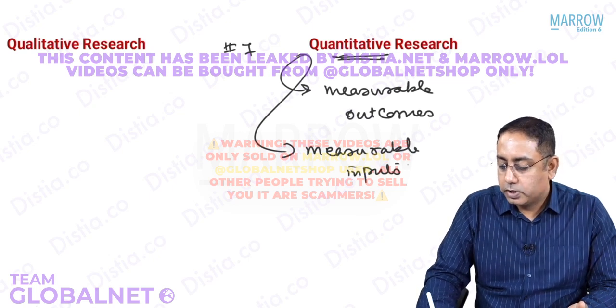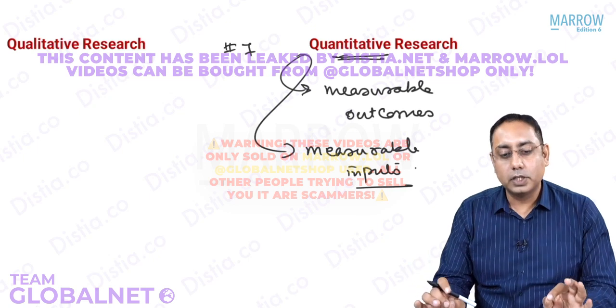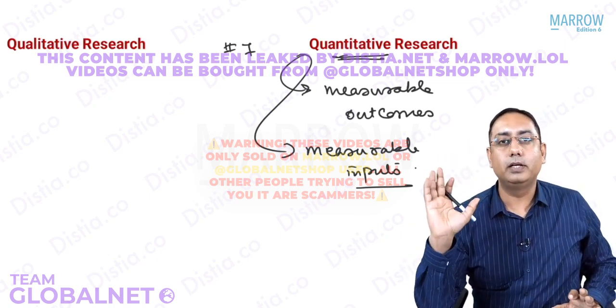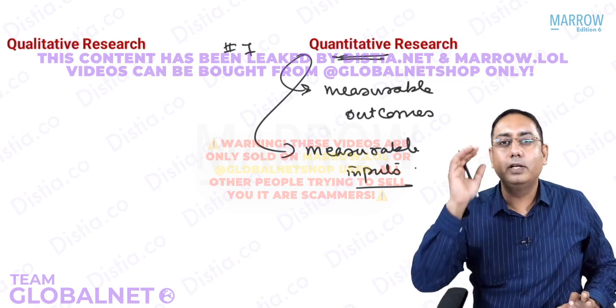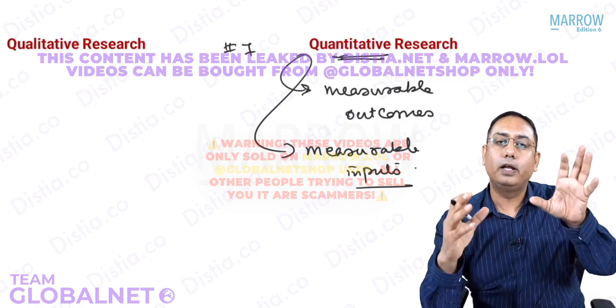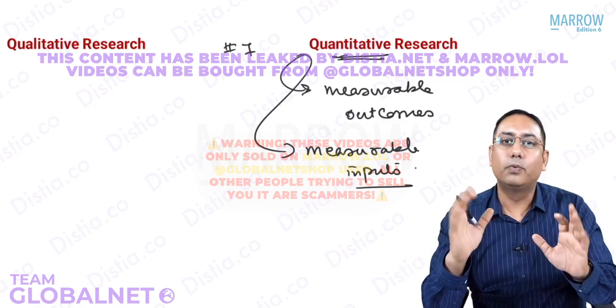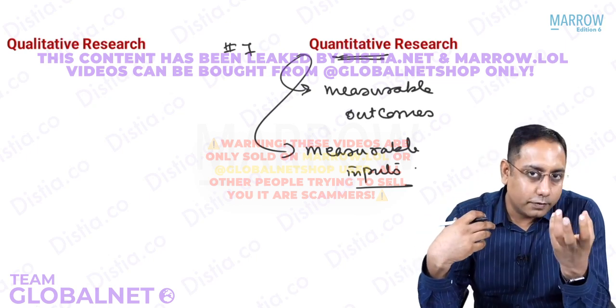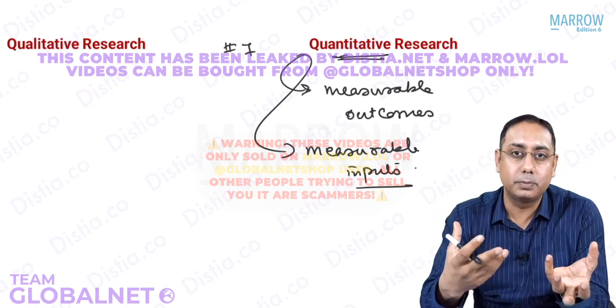inputs. So in a quantitative research, I will give 50 grams of glucose, then I will see how much blood sugar increases, how much C-peptide level increases, how much insulin is secreted. I will give 50 grams of sulfonylureas, then I will see whatever you want to do. So there has to be a quantifiable number and there has to be quantifiable output. Input and output has to be quantified.